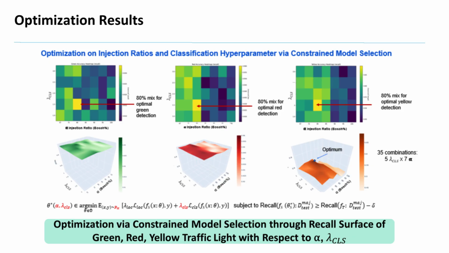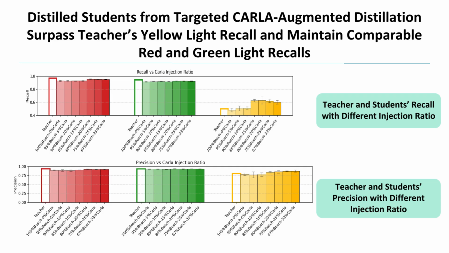So Bosch only student configurations range from 43.7 to 50.7%, which was close to the teacher's 50%, as predicted, that these student models inherited the teacher model's blind spots. And the plotted variation was across the classification weight settings.